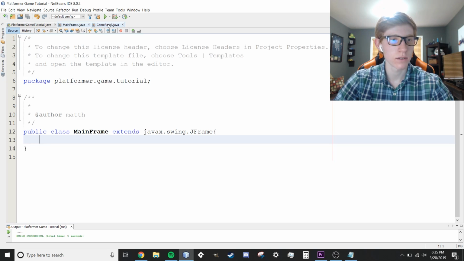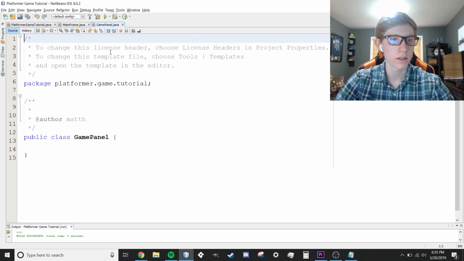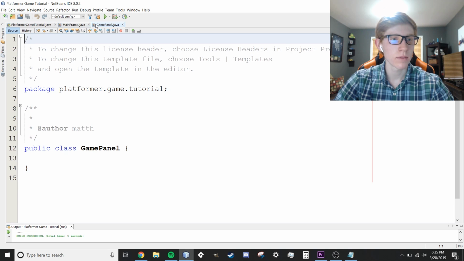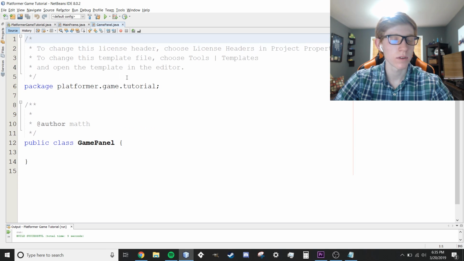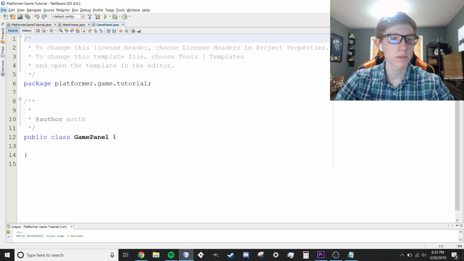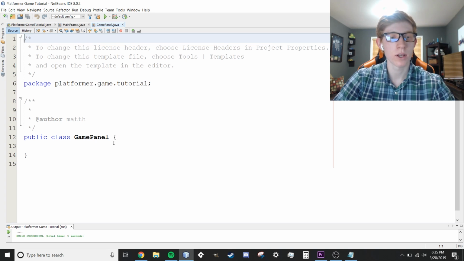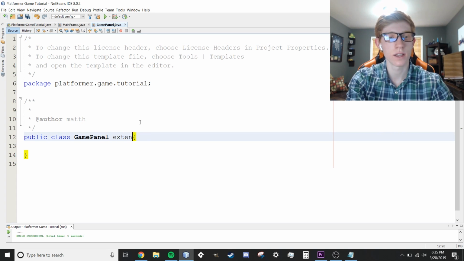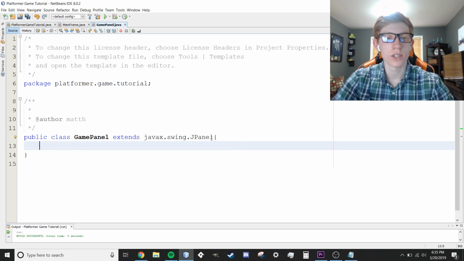And let's make this text a little bit bigger again. Right there's probably good. And same thing as with the frame, right after public class GamePanel, we're going to tell it that it extends. This time it's going to be javax.swing.JPanel instead of JFrame. Just like that. And caps does matter, so make sure you have that done correctly. And now we have our GamePanel class.